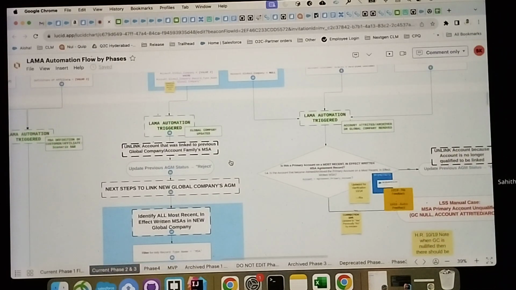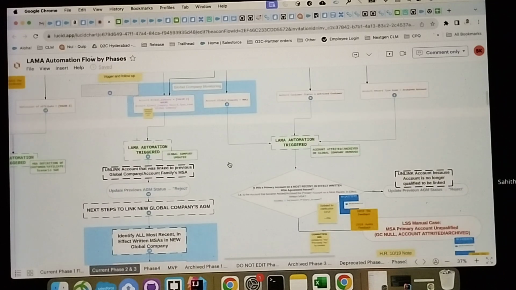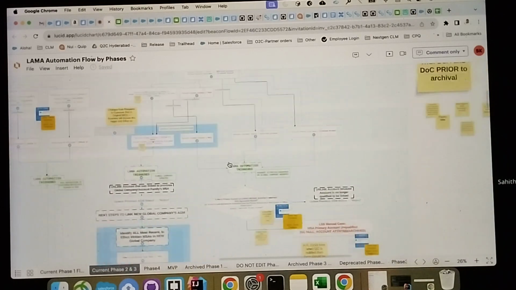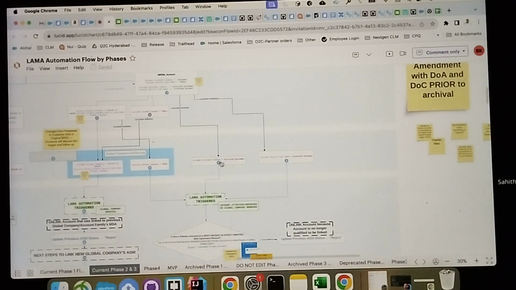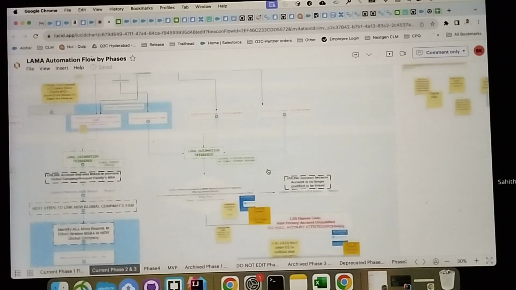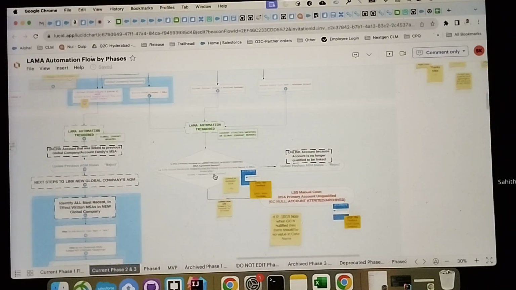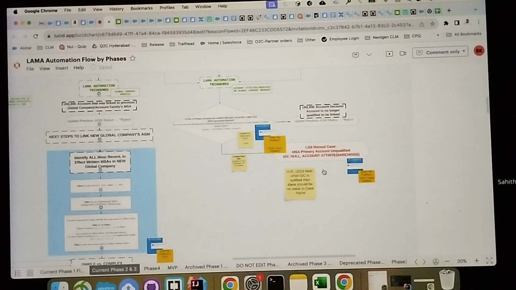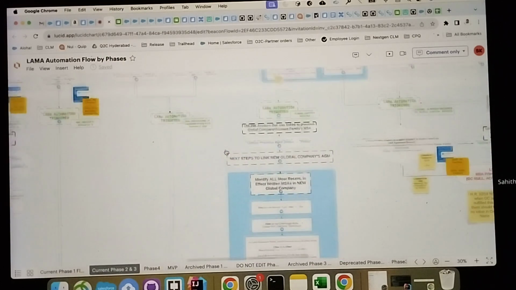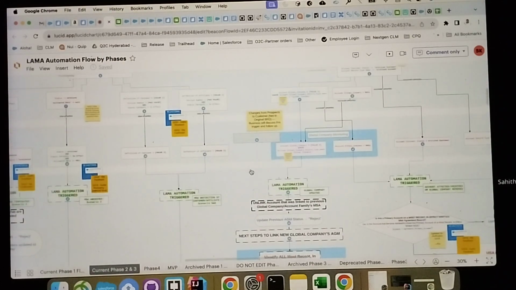So that's what it shows here. And one more thing is, if it is an attrited customer or archived customer, as I showed you, if it is a primary account, it will create the LSS manual case, and if it is not a primary account, it will be rejected. That means the AGM status will be rejected. So this is what the account triggers do.